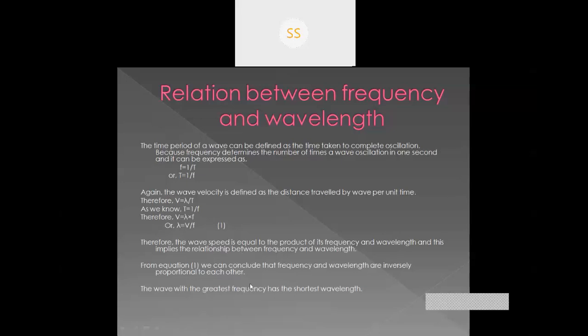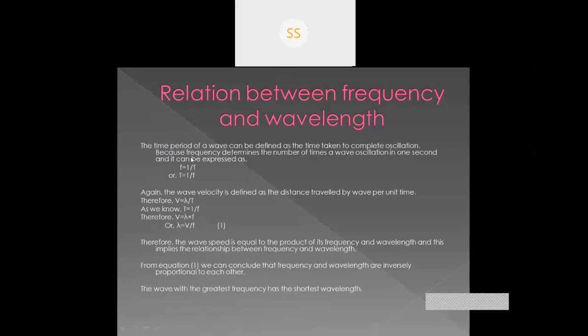From equation 1, we can conclude that frequency and wavelength are inversely proportional to each other. How? See, in equation 1, lambda equal to v by f, right? If we consider the unit value for velocity, then lambda equal to 1 by f, or f equal to 1 by lambda. That means the frequency and wavelength are inversely proportional to each other. Inversely proportional is when lambda equal to 1 by f.